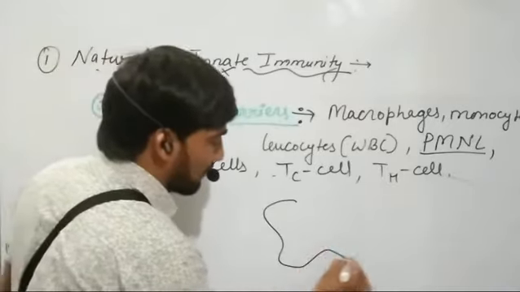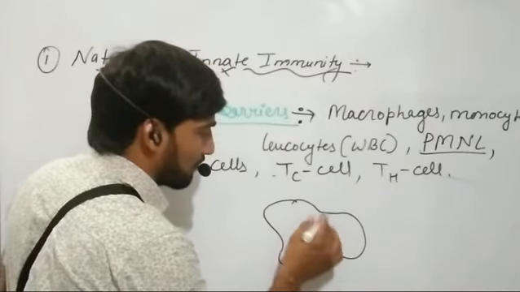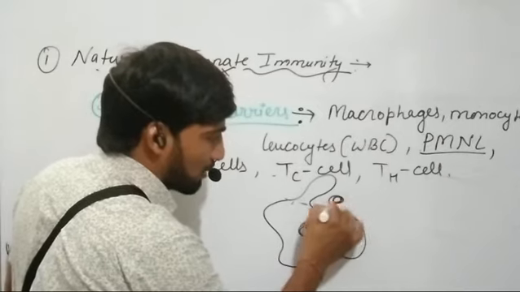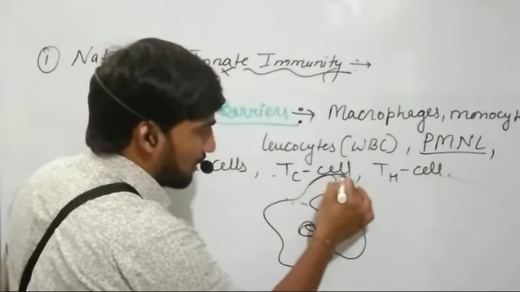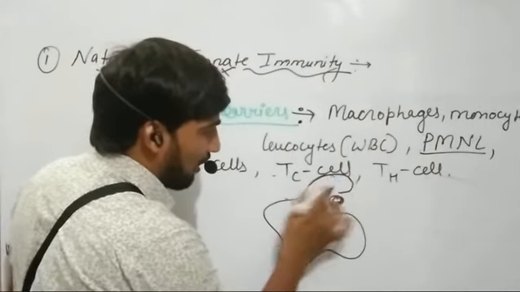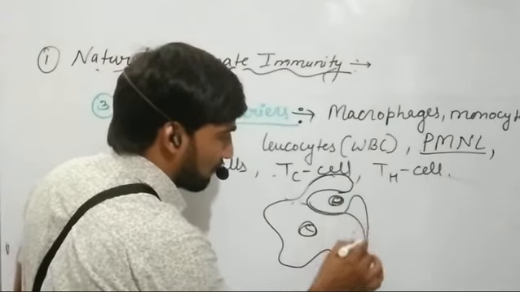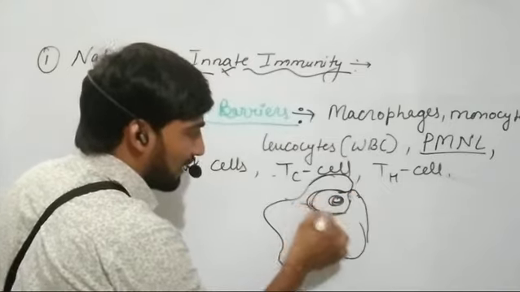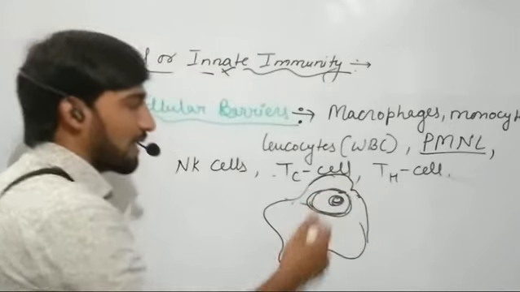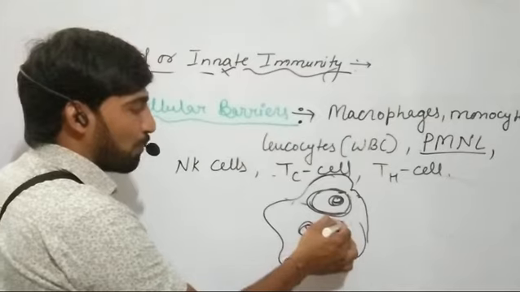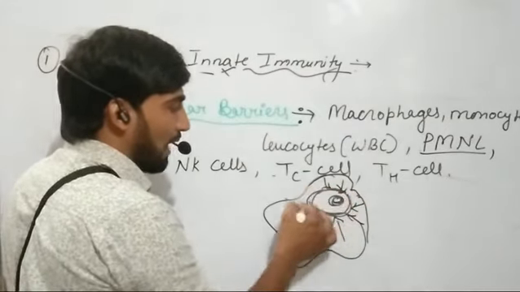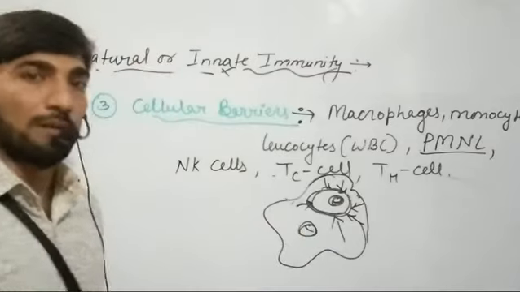During phagocytosis, the membrane of these cells expands around a pathogen. Suppose this is the pathogen, then the membrane of these cells expands around this pathogen, and then it finally takes this pathogen inside its body. The digestive enzymes present in cells attack this pathogen, and then they kill or digest this pathogen.